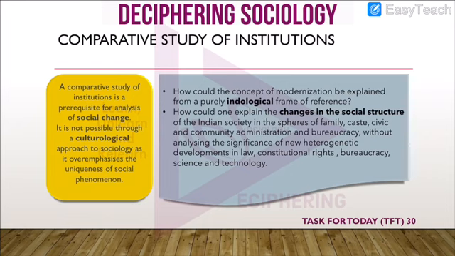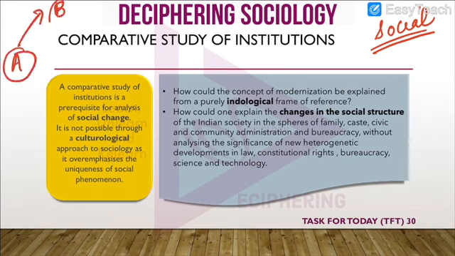Now, after having understood this difference, he made up his mind that he was going to go for a comparative study of institutions. Why? Because he was interested in studying social change. Now, when you want to study social change, what do you do? Suppose you have to study the social change of A, then you have to compare it with B, which has gone ahead in change.